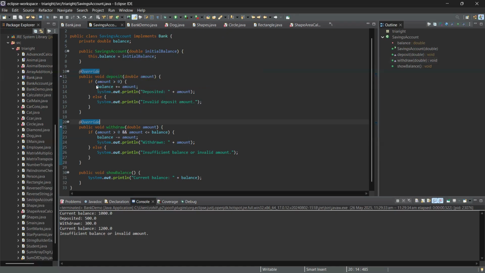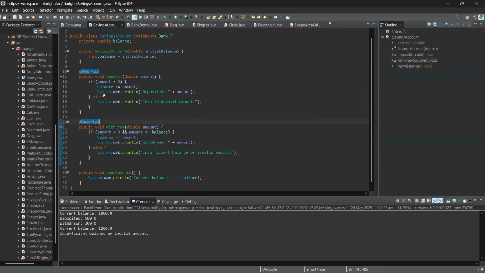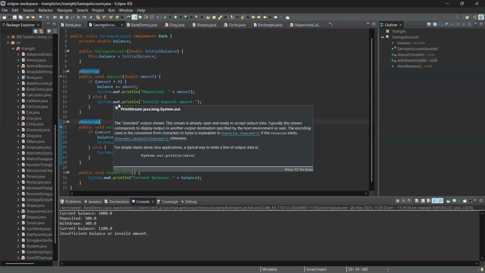Public void deposit with the parameter amount, the amount which we are depositing. If amount is greater than 0, balance equals balance plus amount, or balance plus equals amount, both have the same meaning. And now finally it will display it. Else, invalid deposit amount.